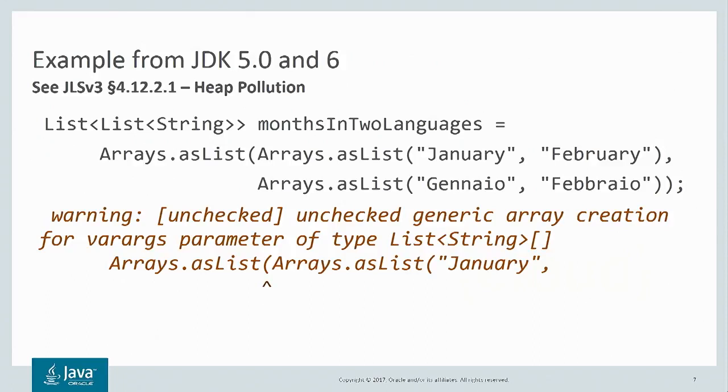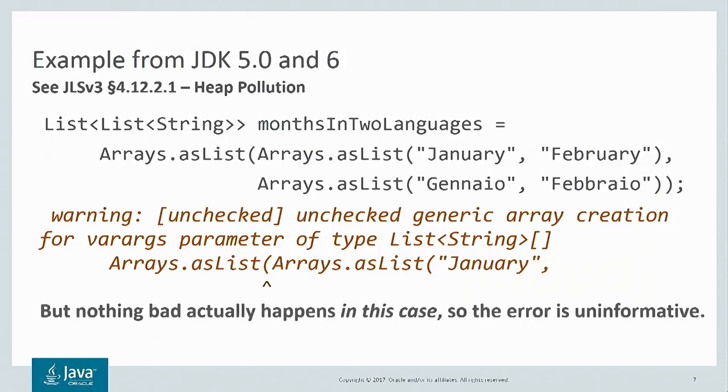This warning is actually mandated by the Java language specification because it's possible something bad could be happening. That something bad is called heap pollution, and it's discussed in detail in the specification. However, when you call the platform Arrays.asList method, nothing bad actually happens in this case. The platform method is not misbehaving, so this warning is uninformative, even though it's mandated by the platform. We didn't think that was a very good situation, so in Project Coin, we created a facility to get rid of these uninformative warning messages.